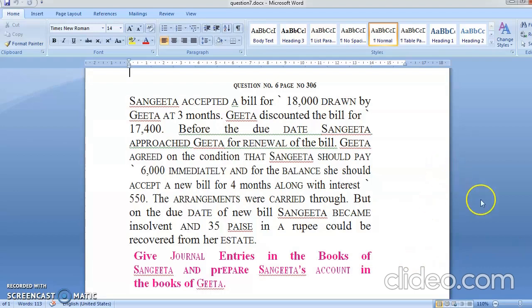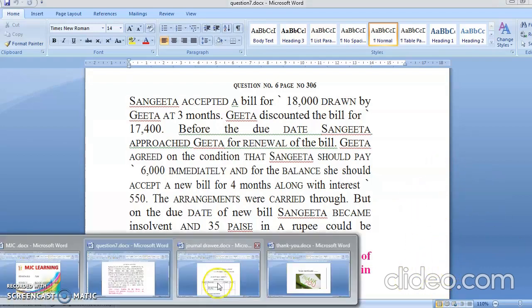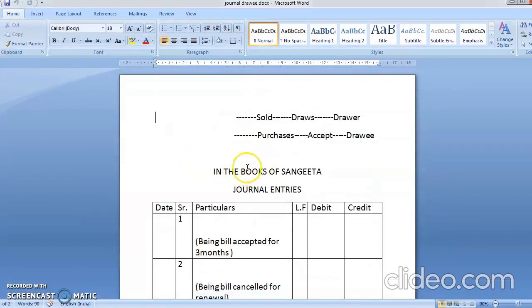Now see, Sangeeta accepted the bill. What is Sangeeta doing? Sangeeta is accepting the bill. See, I've written something like here. Accepted means Sangeeta will come here.